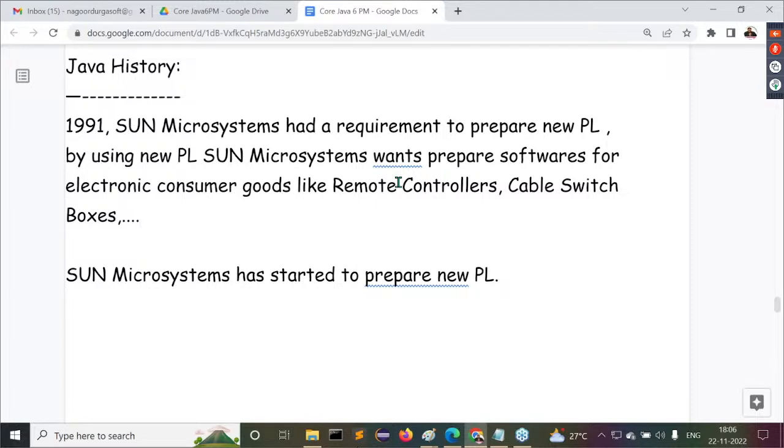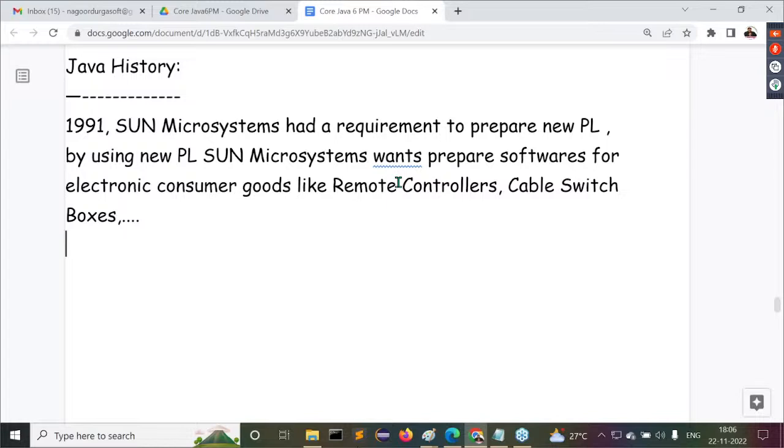Guys, are all of you following this point that I'm telling you? Understand it clearly. Why is Sun Microsystems preparing a new programming language? This is my question. What is the requirement of Sun Microsystems to prepare a new programming language? And before all these things, I'm using the term Sun Microsystems every time. Do you know about it? What is Sun Microsystems?